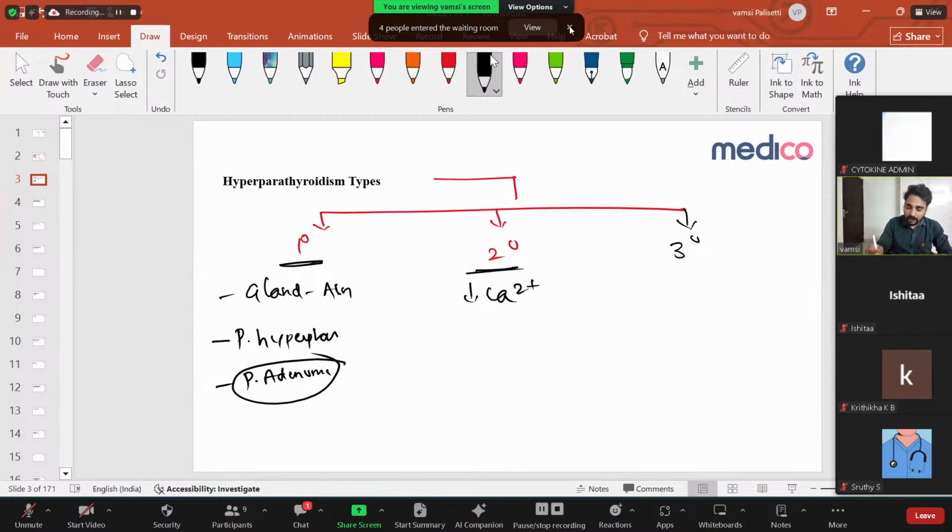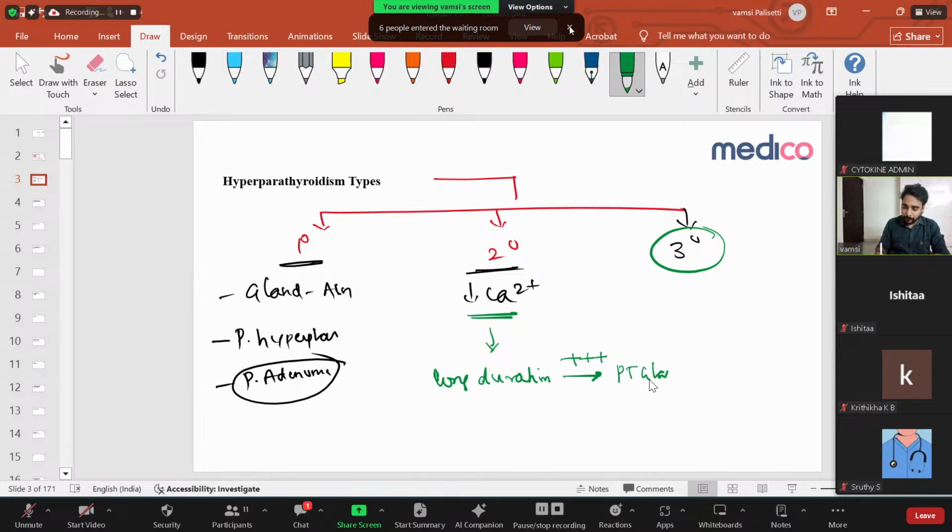And then comes the third, tertiary hyperparathyroidism, very, very important. So what is going to happen? Let us see this thing. Whenever secondary hyperparathyroidism is there, like a CKD patient or a vitamin deficiency patient, because of decreased calcium it is stimulating the parathyroid gland. If the secondary is there for a long duration, it goes on continuously stimulating the parathyroid gland.